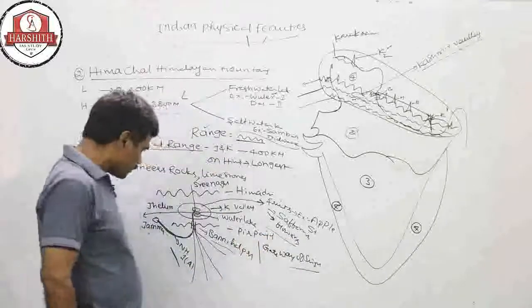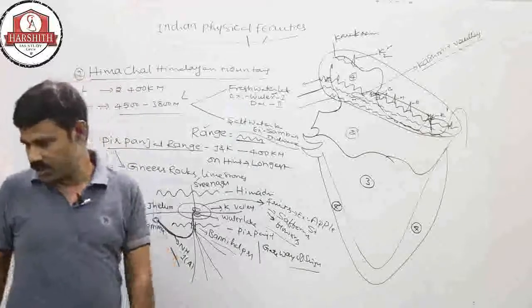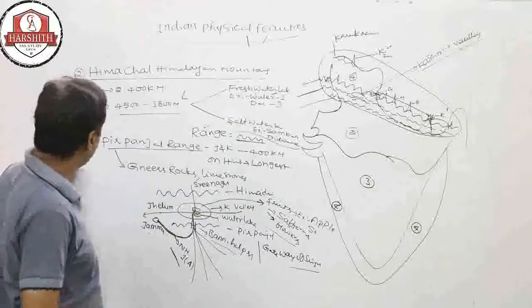This is the importance of the Pir Panjal range.